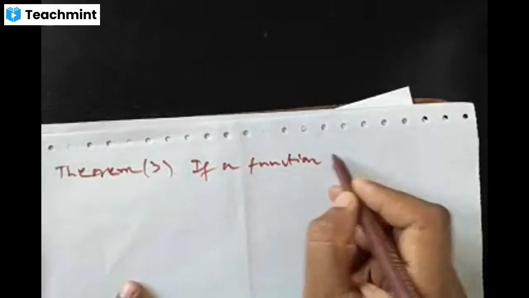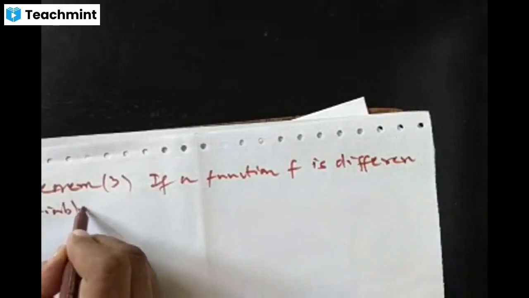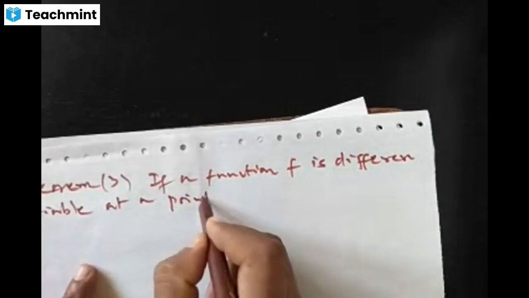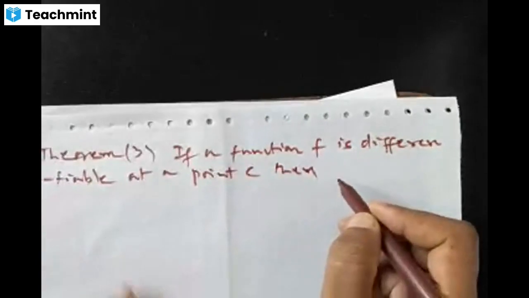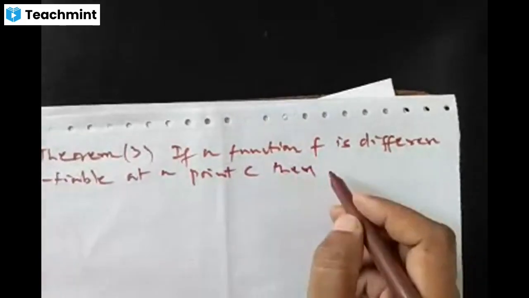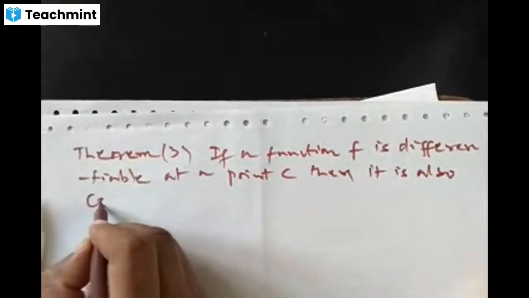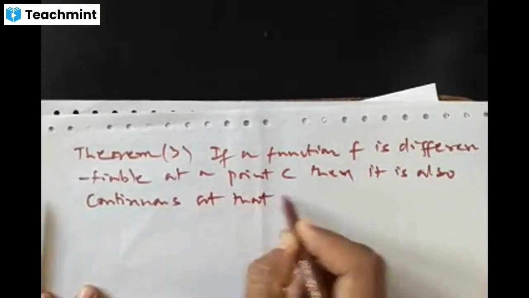If a function f is differentiable at a point c, then it is also continuous at that point.